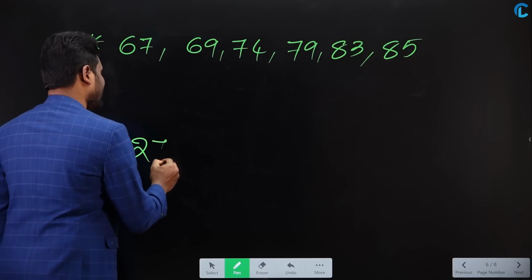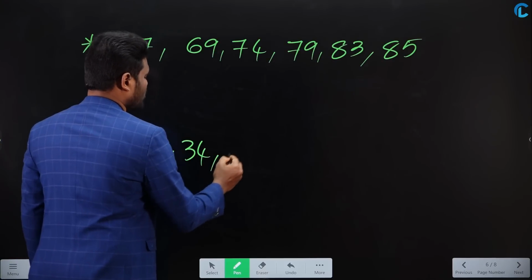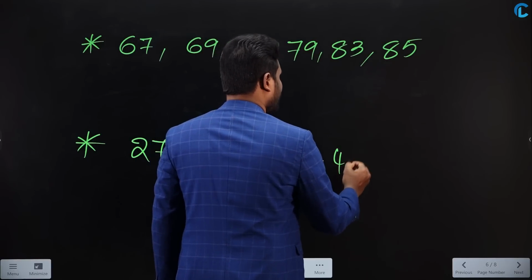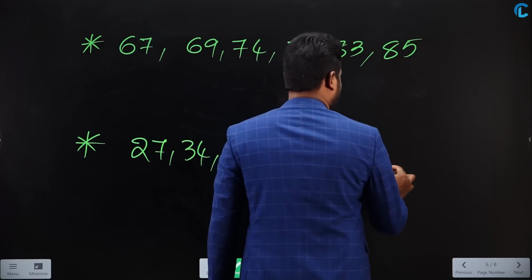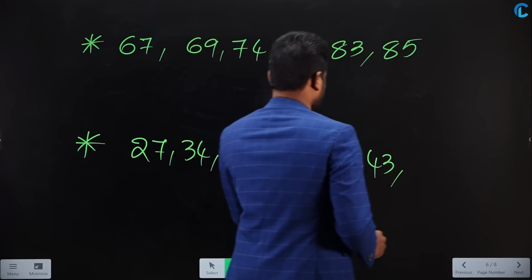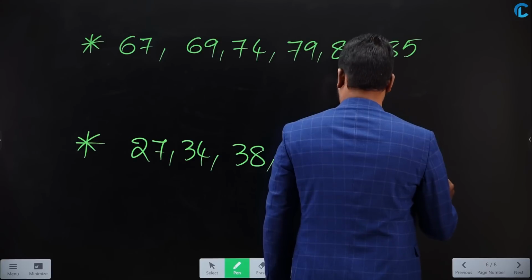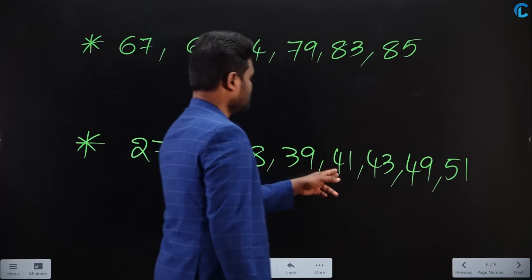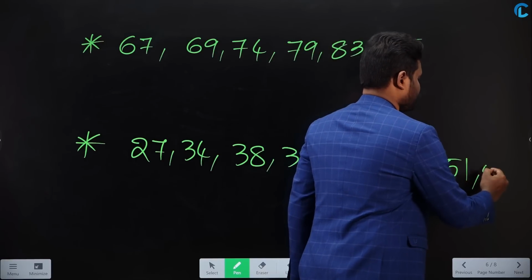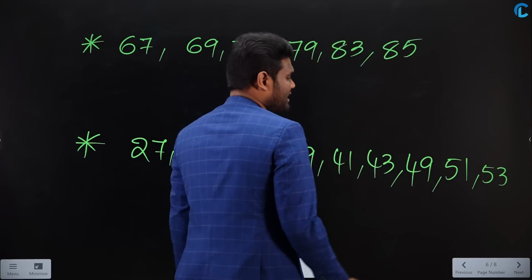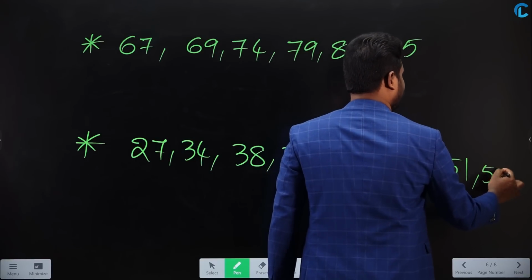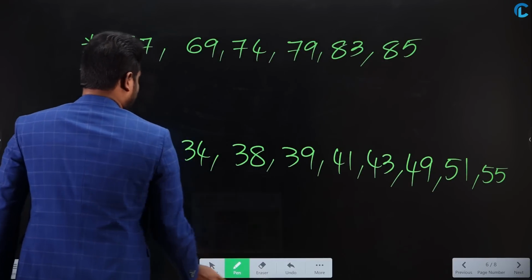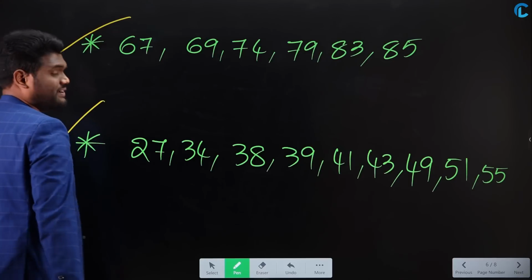Calculate the average for 27, 34, 38, 39, 41, 43, 49, 51, 53. Okay, so calculate the average for these numbers. Let us take it as 55. So I have given you two examples. Calculate the average for this one and calculate the average for this one also.